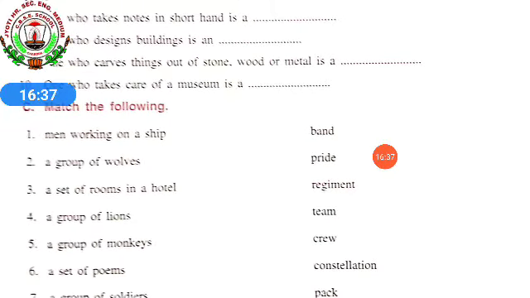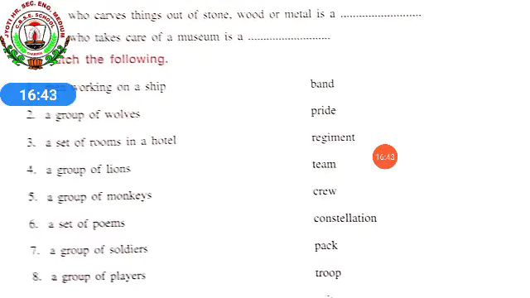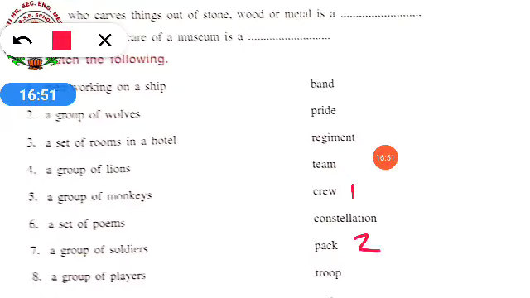Then match the following. Men working on a ship. Crew. A group of wolves. Pack. A set of rooms in a hotel. Suite. We are saying a suite. S-U-I-T-E.